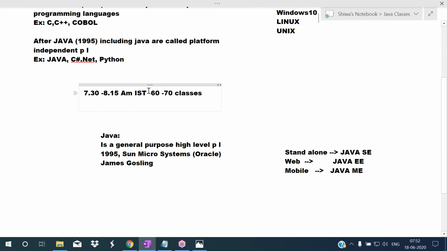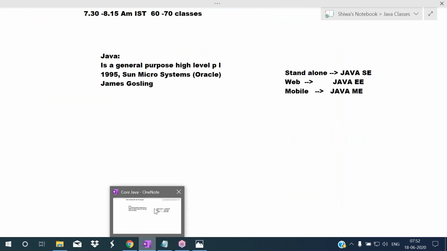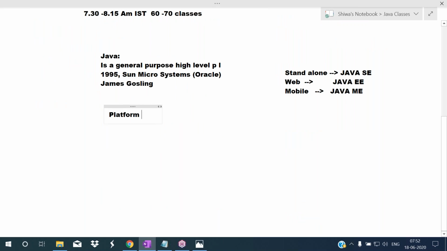Now, coming to the next one, platform independency. So, what is platform independency? See about platform independency. All the languages which are introduced after Java and including Java are called platform independent programming languages.